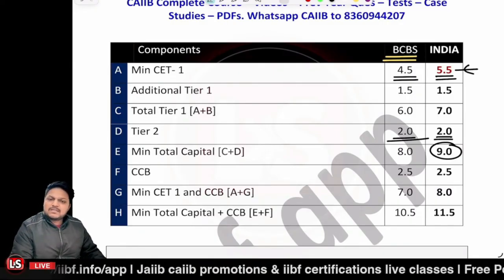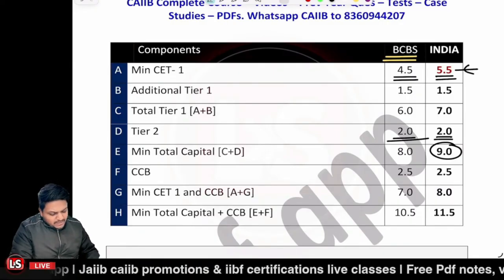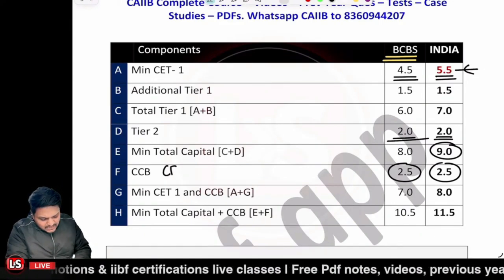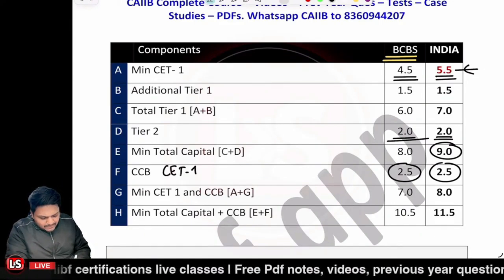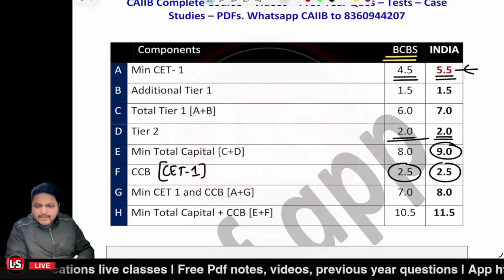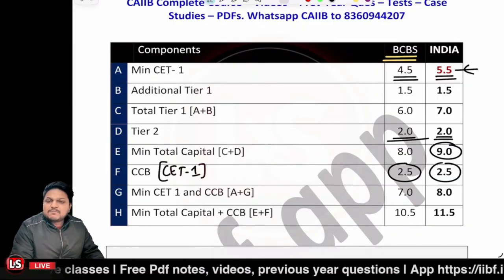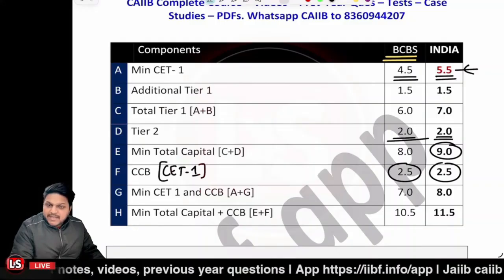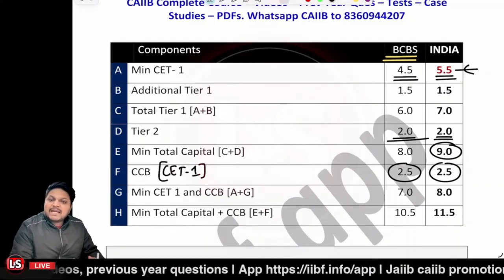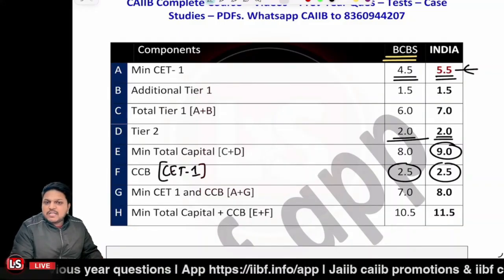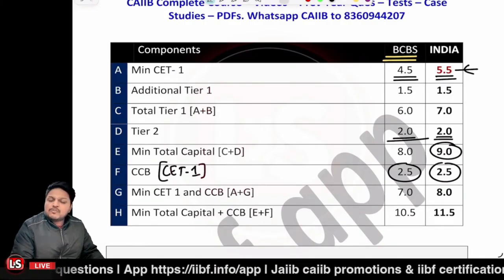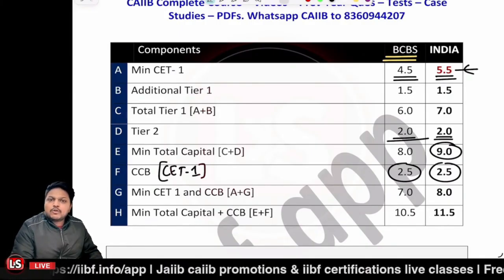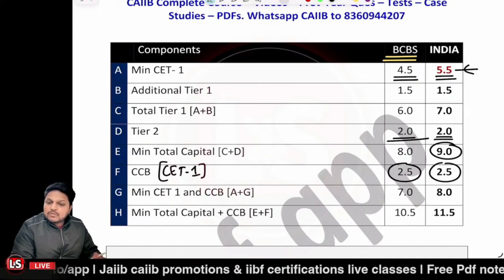For CCB, the same percentage, 2.5%, is to be maintained, and the 2.5% is to be maintained in the form of the CET1 component. So let me tell you that there are different capitals, and the different capitals have different components, right? CET1 would have different components. Additional Tier 1 would have different components. You'll be learning all these very shortly. Right after this, the next topic is related to the components of these capitals. So then you'll understand.